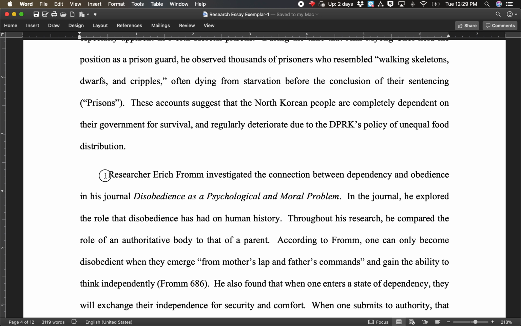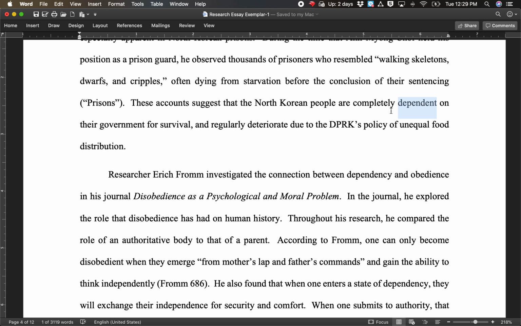Researcher Eric Fromm investigated the connection between dependency and obedience in his journal, Disobedience is a Psychological and Moral Problem. So he has the new idea, researcher Eric Fromm, but then we have the connecting idea, dependency and obedience, and then we have the article. Well, this idea of dependency and obedience came from right here, the last sentence of the previous paragraph.